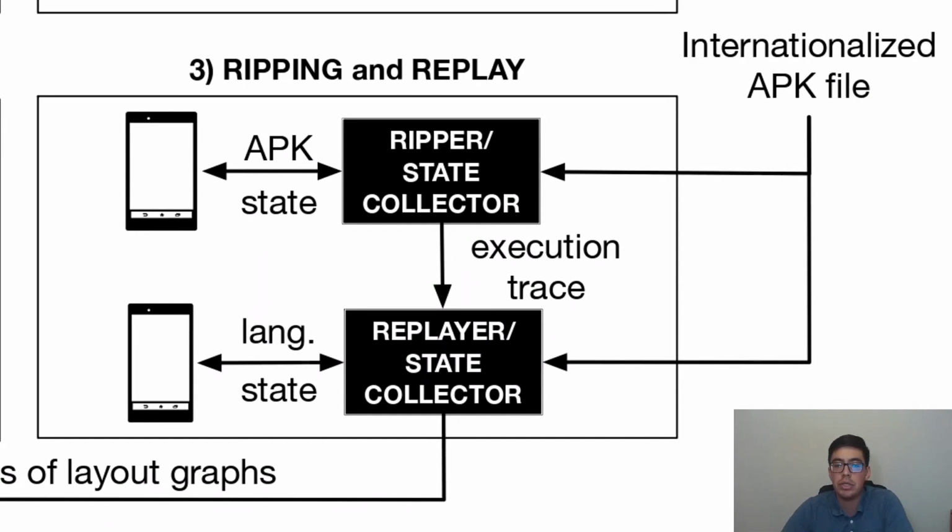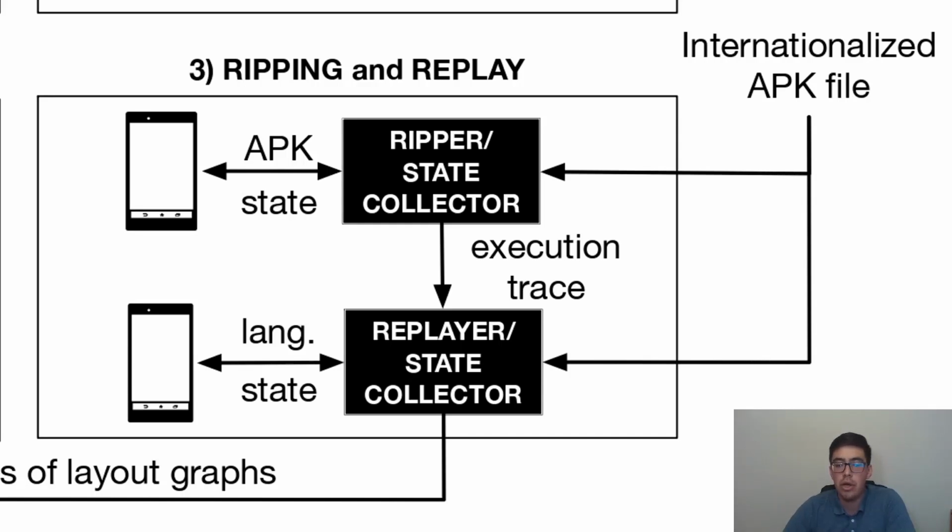The third stage is in charge of the dynamic exploration of the internationalized APK to identify the impact generated over the graphic user interface. Therefore, in order to do this, Hydroid uses an approach based on the systematic exploration of the Android app. Since our main goal is to be able to compare the different versions of the apps, we explore the app on a device with the language configured as the default language, extracting the visual properties of the visited state to build first the layout graph, and second, a reproducible log that could be used later.